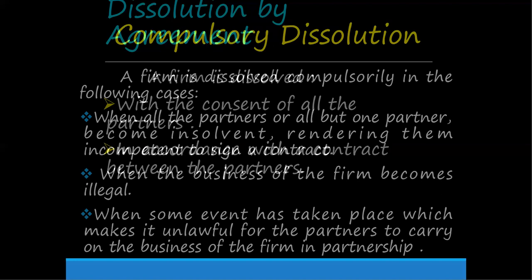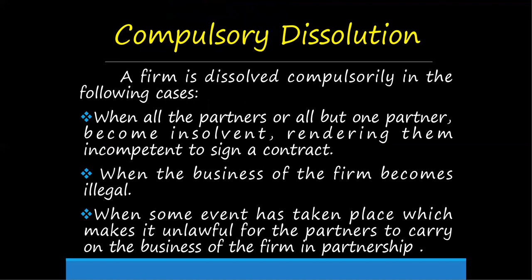So compulsory dissolution. A firm is dissolved compulsorily in the following cases: when all the partners or all but one partner become insolvent, rendering them incompetent to sign a contract. I'll read it once again.